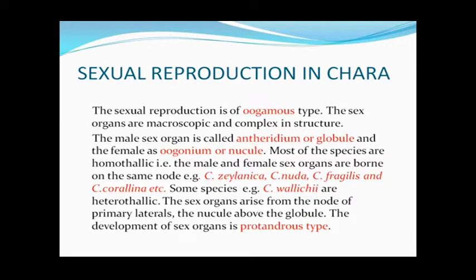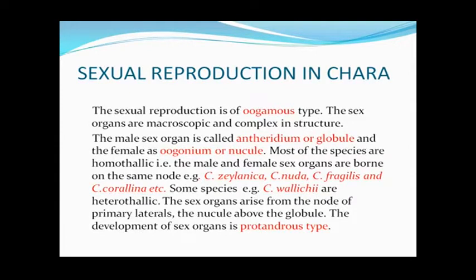The sex organs in Chara are macroscopic, that means larger in size, as the structure of the thallus is also macroscopic and clearly identified with the naked eye. So the sex organs are also visible with the naked eye on the thallus. The structure of the sex organs is very complex in Chara as compared to other members of the green algae. Although in higher algae like Phaeophyceae and Rhodophyceae the sex organs are complex, among the green algae, Chara has the most complex structure of sex organs.